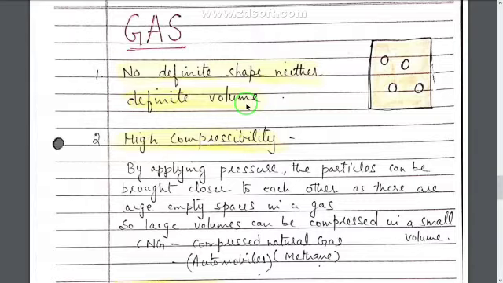Why? Because the particles are arranged far away from each other. There are large gaps present between the molecules, and the gaseous molecules are free to move from one place to another inside the container. They can freely move here and there. So no fixed shape and no fixed volume.